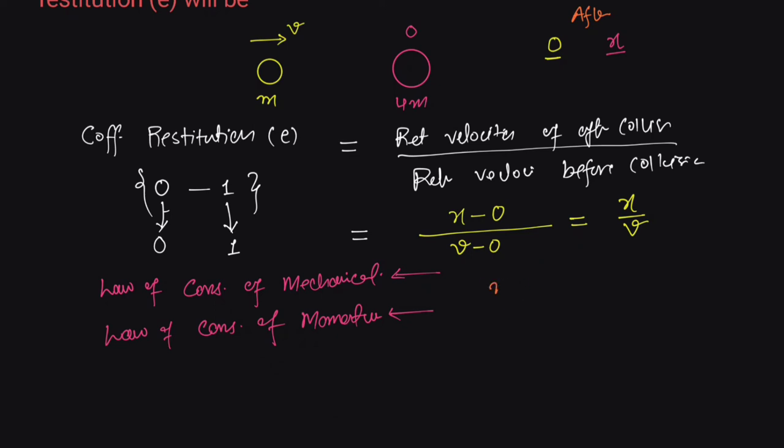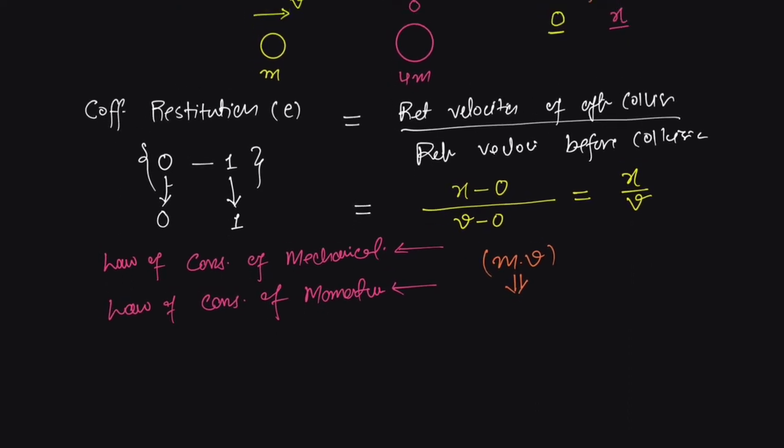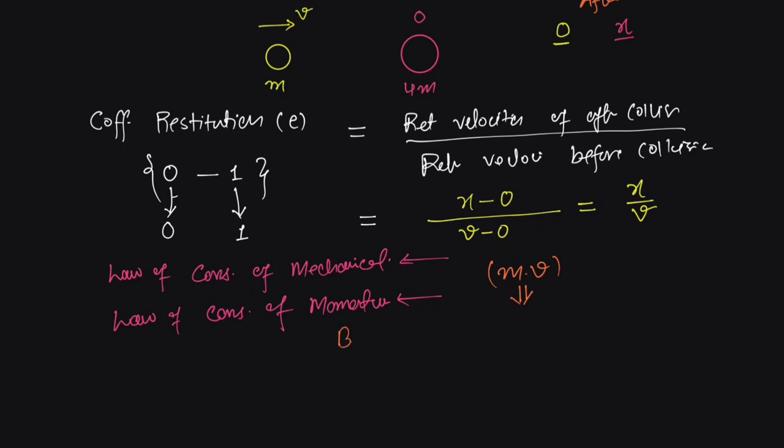The momentum is given by mass times velocity. So we have to find the momentum before the collision takes place, and equate it with the momentum after the collision. Let's find out what is happening before collision. Momentum of this smaller object would be mass m into velocity v, plus the momentum of this bigger block, whose mass is 4m and velocity is 0 because the object is stationary. So this would be 0.